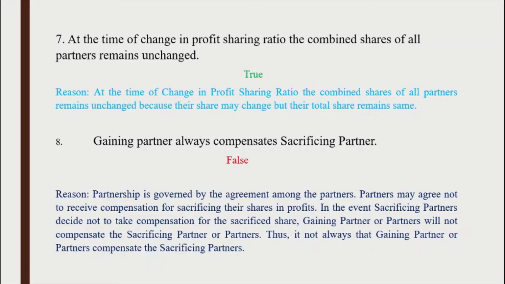In the event sacrificing partners decide not to take compensation for the sacrificed share, gaining partner or partners will not compensate the sacrificing partner or partners. Thus, it is not always that gaining partner or partners compensate the sacrificing partners.